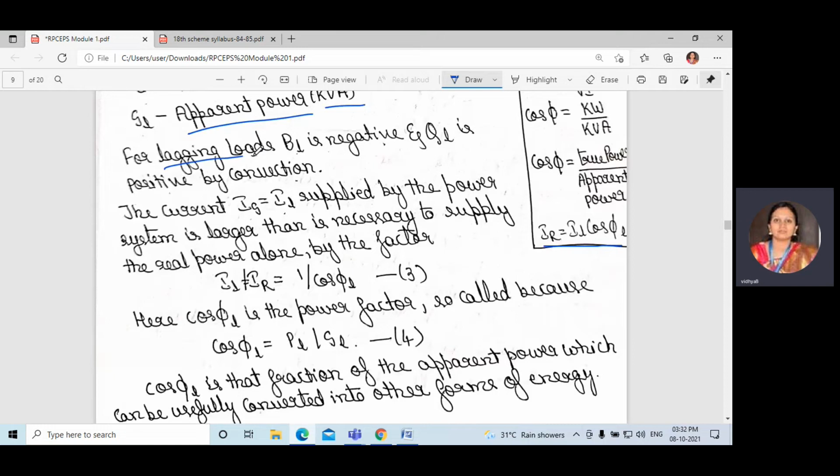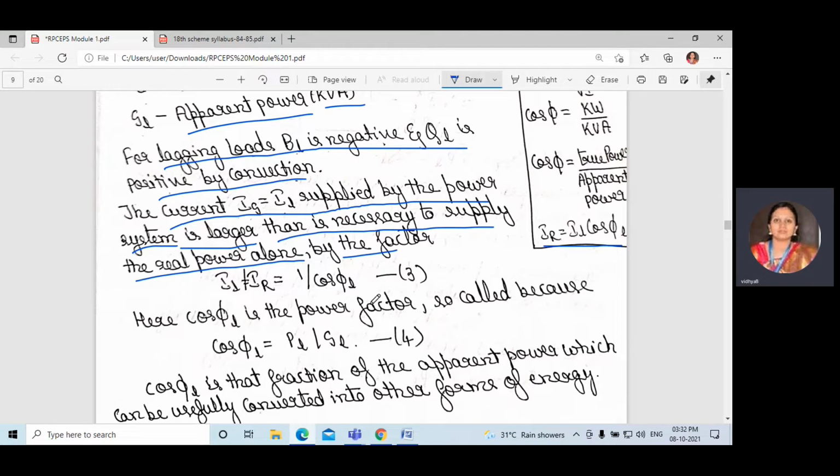So for lagging loads, BL is negative and QL is positive by convention. The current IS is equal to IL, which is supplied by the power system. This will be larger than is necessary to supply the real power alone by the factor IL divided by IR, that is equal to 1 by cos phi L.